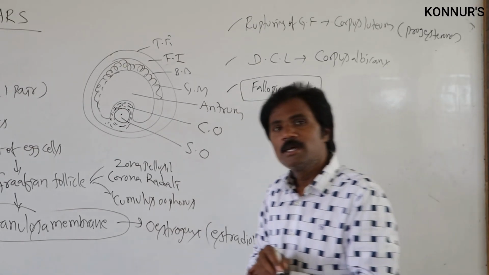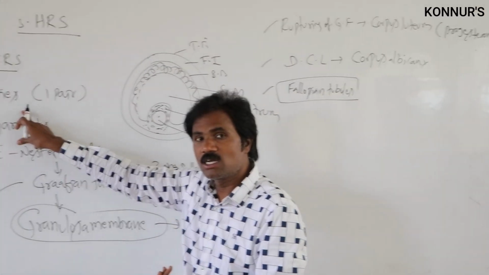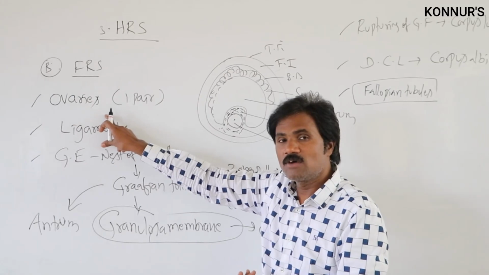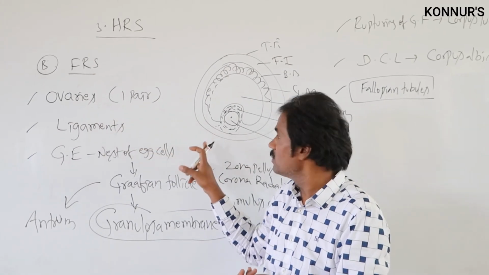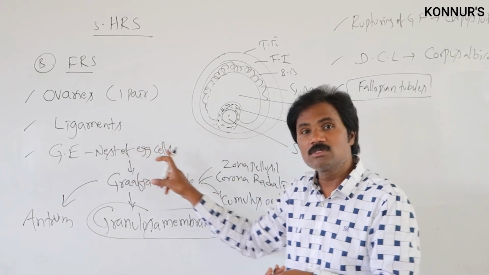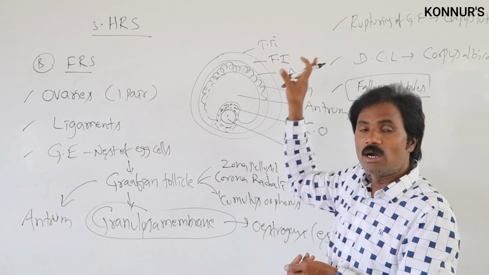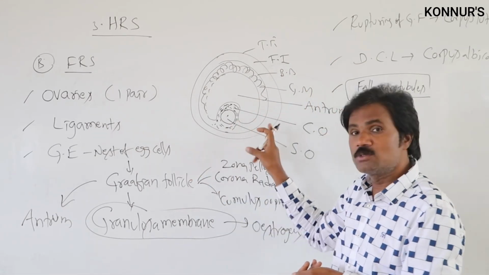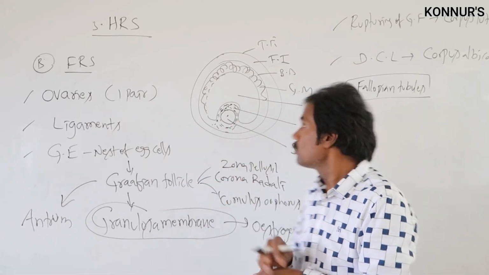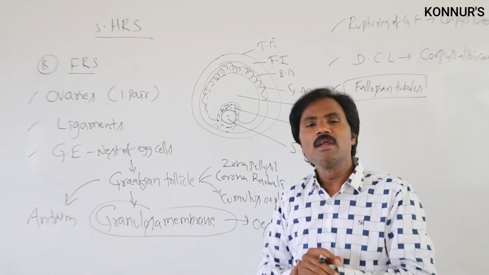So finally, what is the important function of the ovaries? The important function of the ovaries is the production of the female gametes in the form of the secondary oocyte, as well as the production of hormones like estrogen and progesterone. Apart from this, it also plays a vital role related to degenerating follicles.